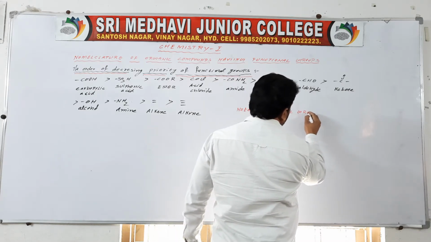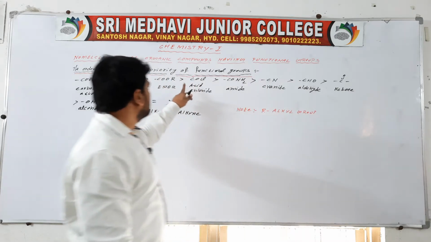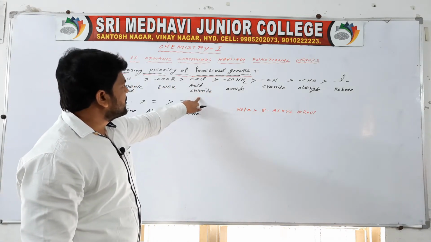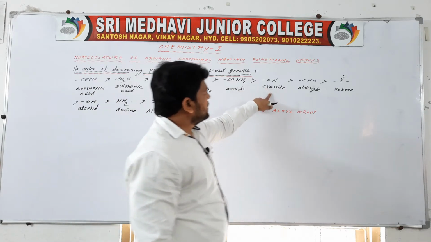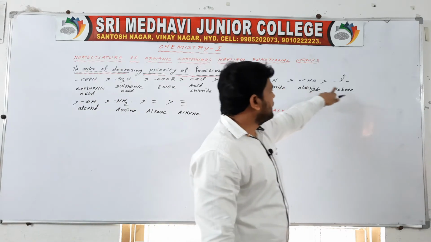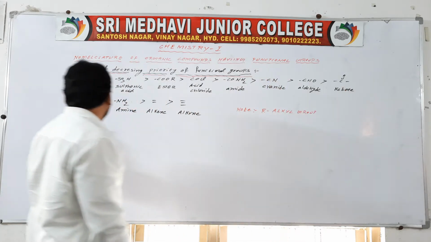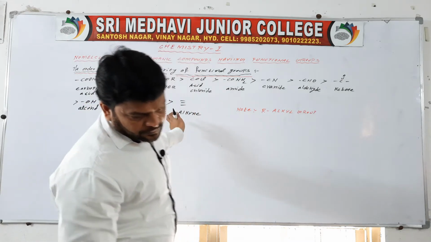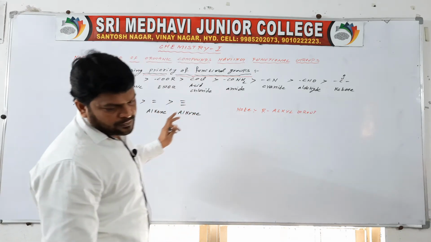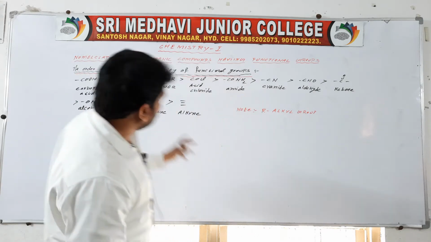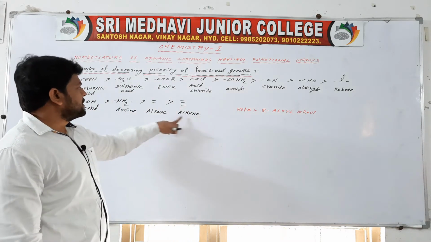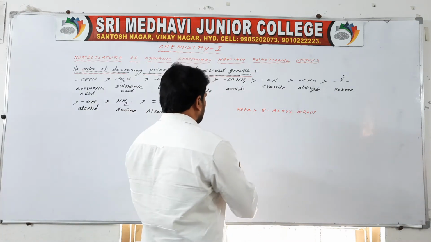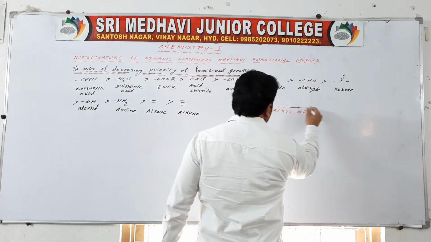Okay, R is nothing but an alkyl group. COCl means acid chloride, CONH2 means amide, CN means cyanide, CHO means aldehyde, CO means ketone. Then OH means alcohol, then NH2, then C double bond C, then C triple bond C. This is alkyne, this is alkene. Note here R equal to alkyl group. You have to know this particular note.